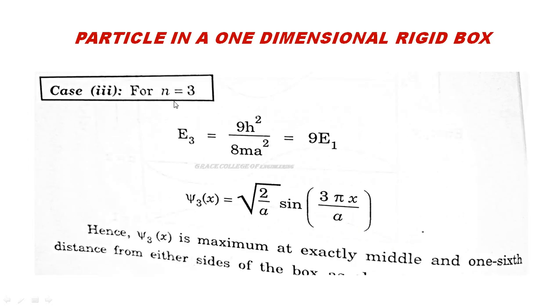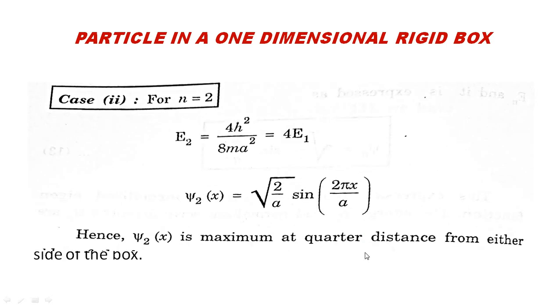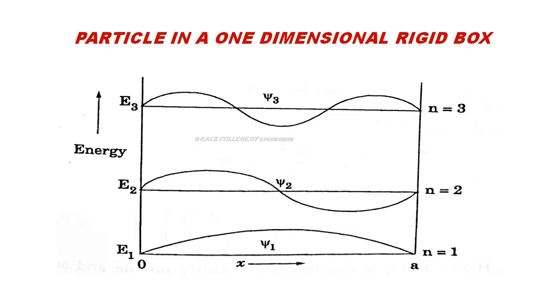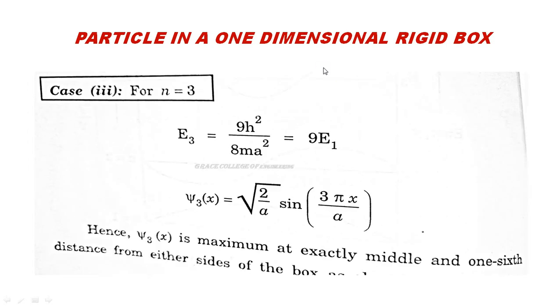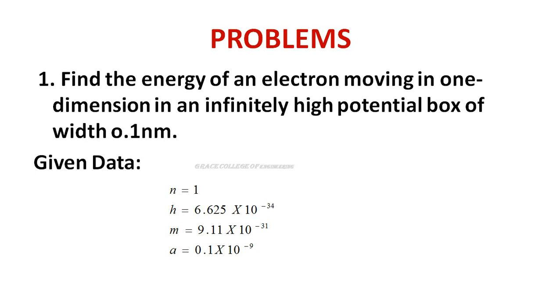Like that, case 3. For n is equal to 3, here it is 3 squared. So E3 is equal to 9 h squared by 8 m a squared. Here this is E1, so we can write it as 9E1. Psi 3 of x is equal to root of 2 by a sin 3 pi x by a. So here the wave function is maximum at exactly the middle and at 1/6 the distance from either side of the box. Here it is exactly the middle one, and another one is at 1/6 from either side of the box. Okay, this is the particle in a one-dimensional box.